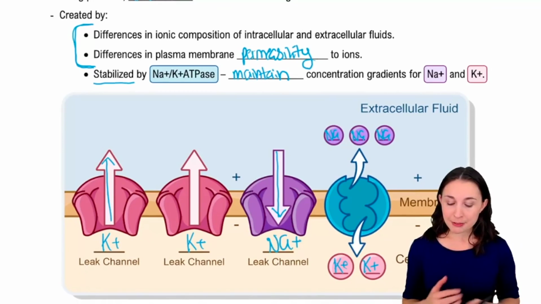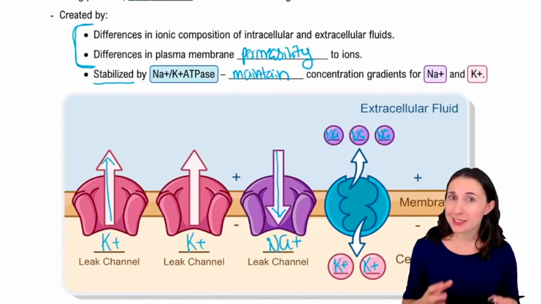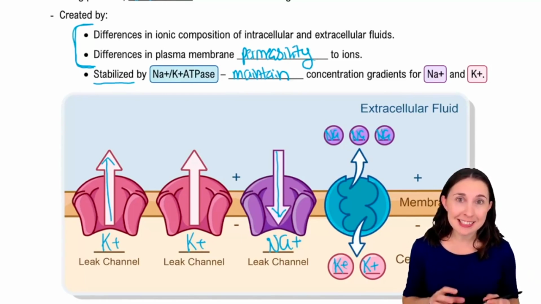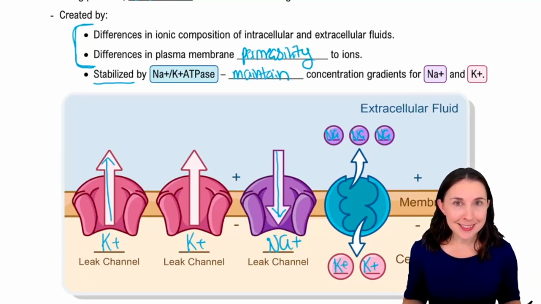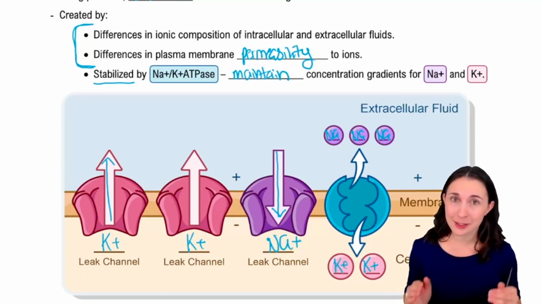All right, so the first very common question that I get is that if there are so many positively charged potassium ions inside the cell, why is the cell negative, right? Which is a very intuitive and fantastic question.